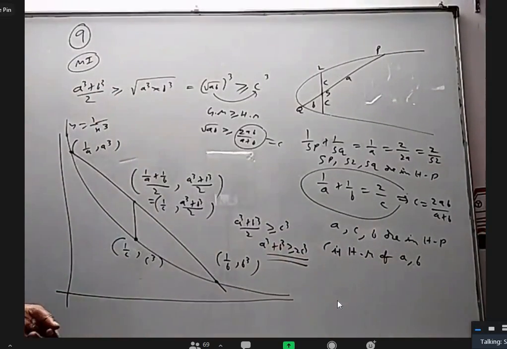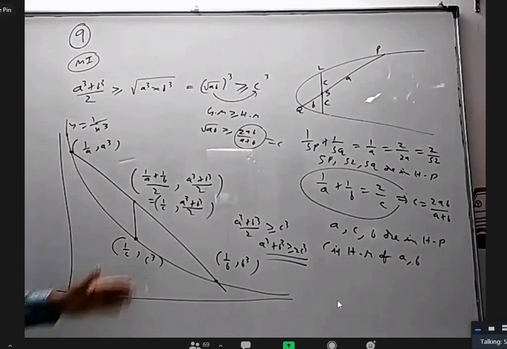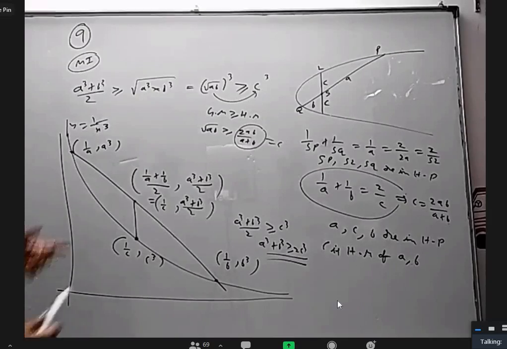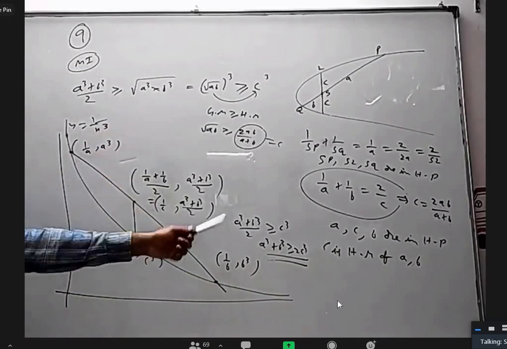First year in trigonometry, I use general inequalities extensively to prove many things. I'm sure in calculus also you have done a lot of questions. You can even use that here and get the same thing. This is one way.